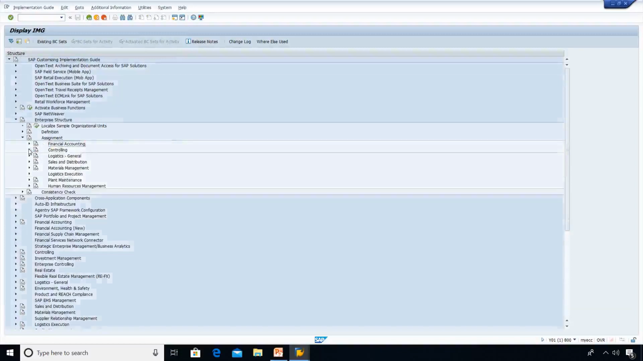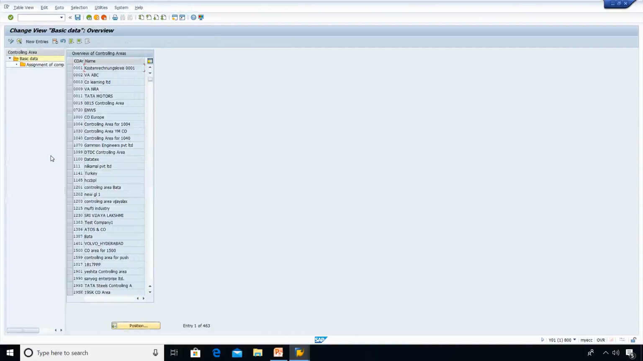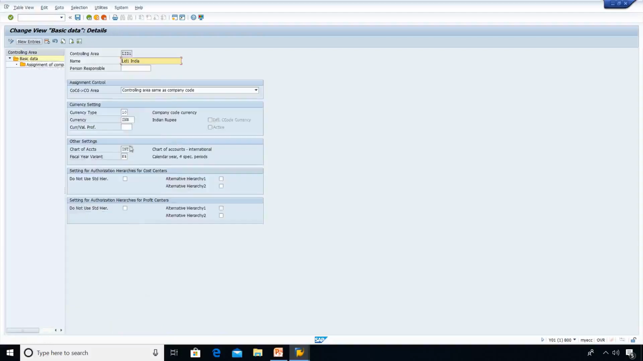And coming to the controlling part, assign company code to controlling area. Company code and controlling area are both the same, in the way we created them in the definition part. Controlling area LID1. Click here. On the left-hand side, click on the details. So everything is in place as we created in the definition part. Just go back.